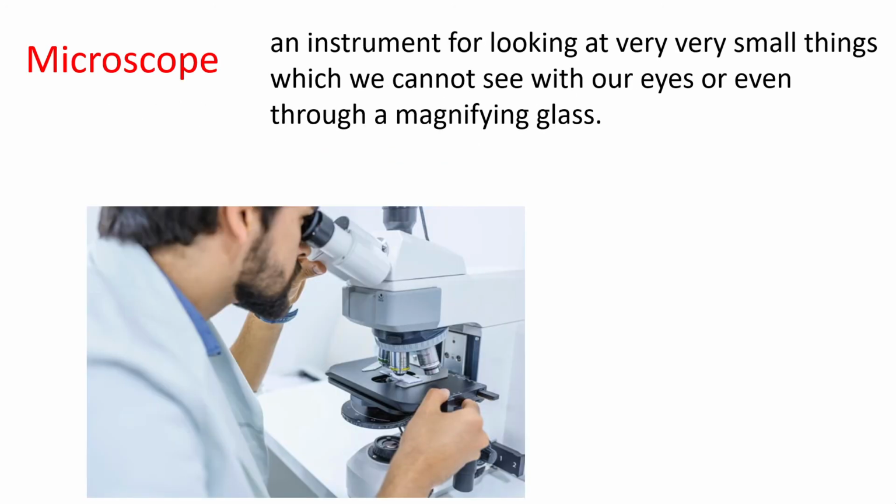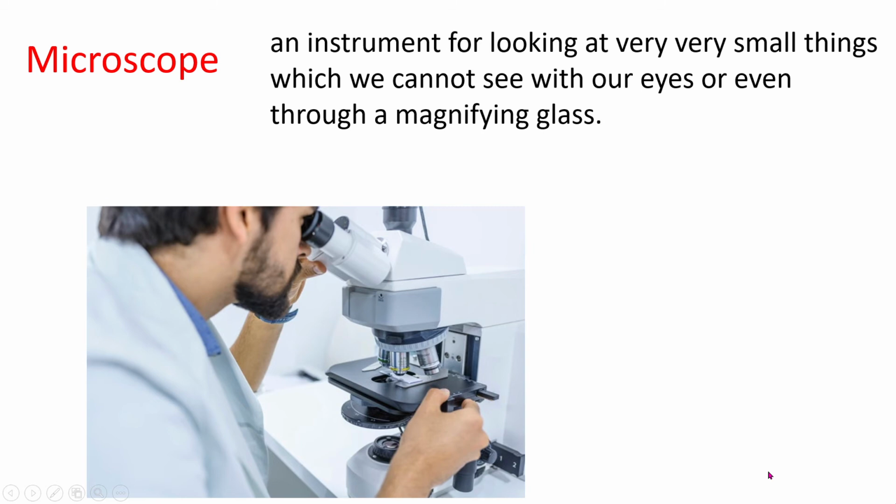Children, here I want to tell you about this instrument. What is this instrument called? The person here is using a microscope. This is an instrument for looking at very small things which we cannot see with our eyes, or even through a magnifying glass. But through this microscope you can see very tiny things. So this instrument is called a microscope.